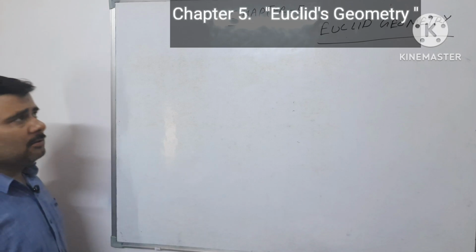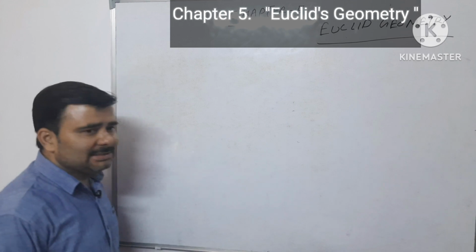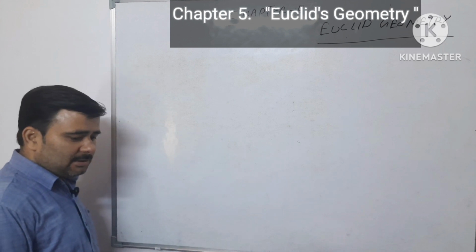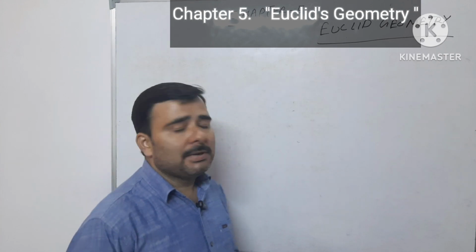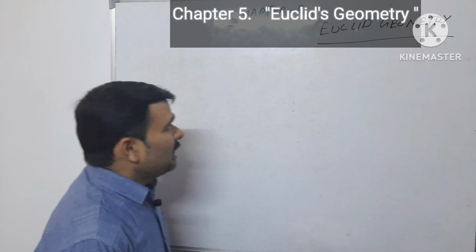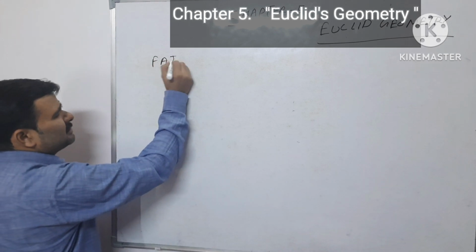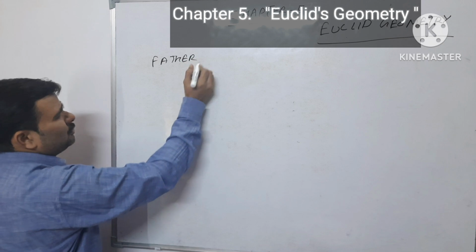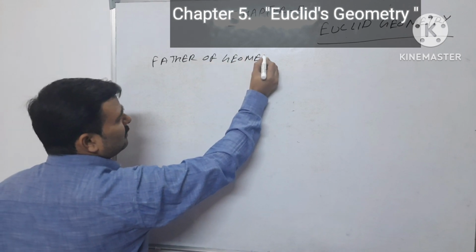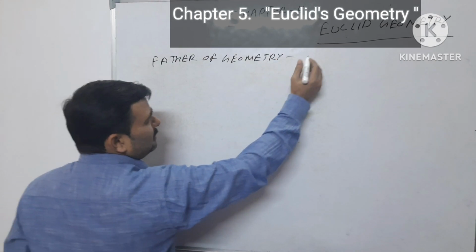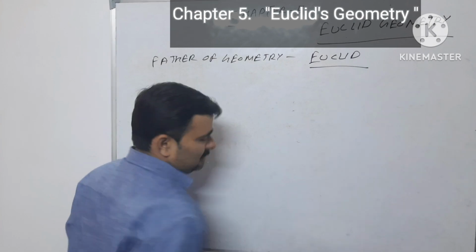Now move further to chapter 5 of NCERT class 9th, that is Euclid's geometry. In this chapter, we have some theoretical portions that will be based on geometry. As we know, Euclid is known as the father of geometry.